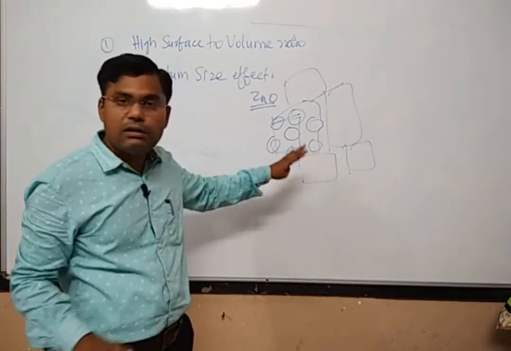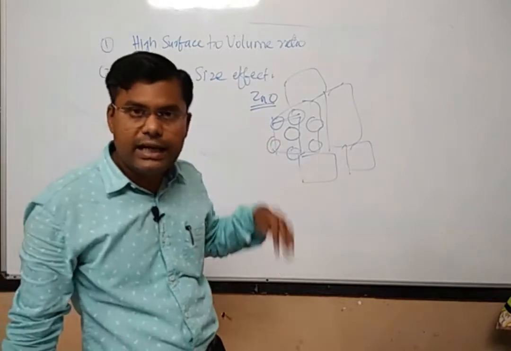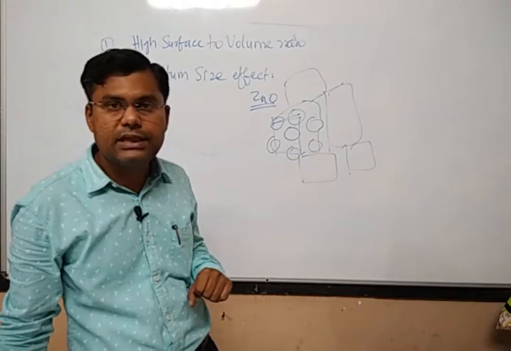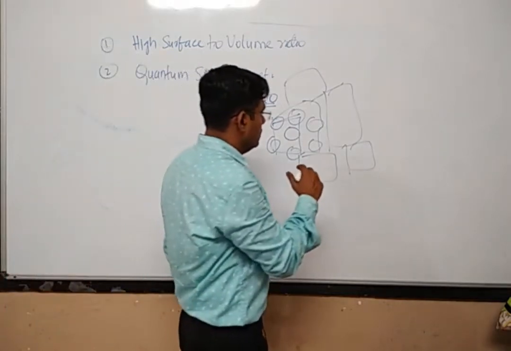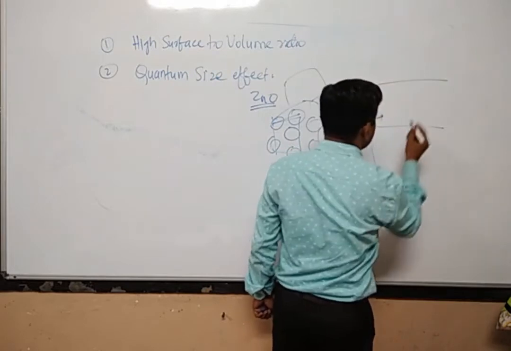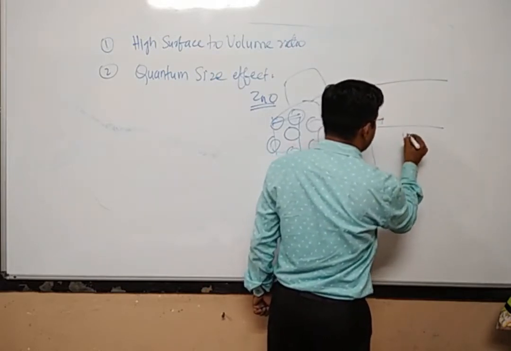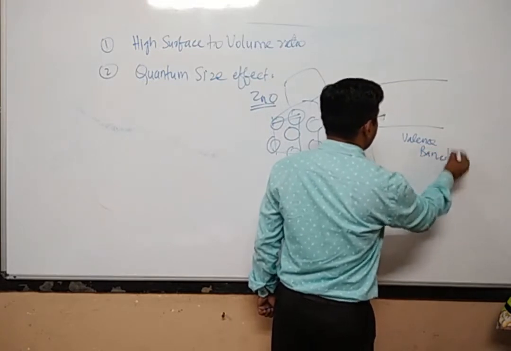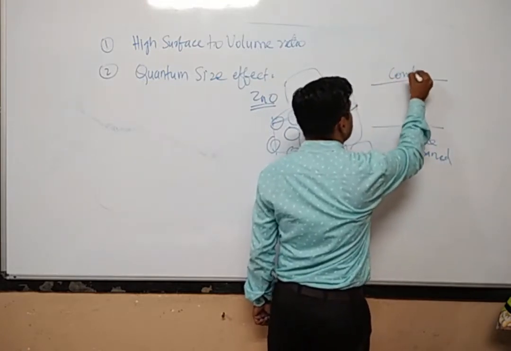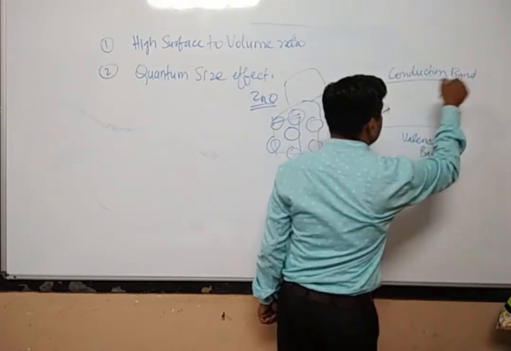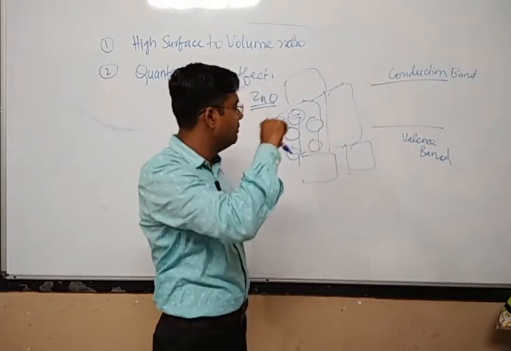Now whenever we get the bigger particle and we look at its band gap, how is the band gap represented? If you have studied semiconductors, you must have studied that there is a band called the valence band, and a band called the conduction band. This is about bulk materials.